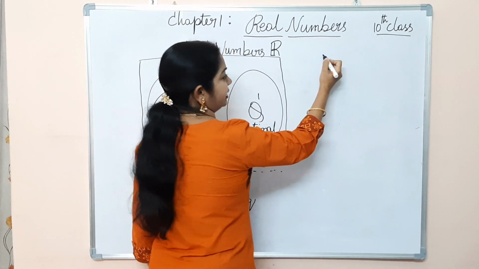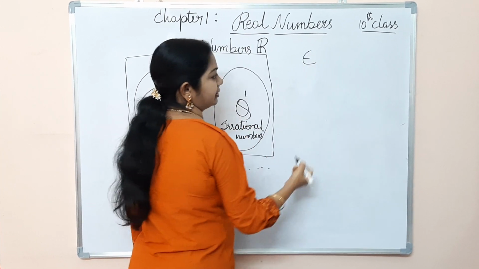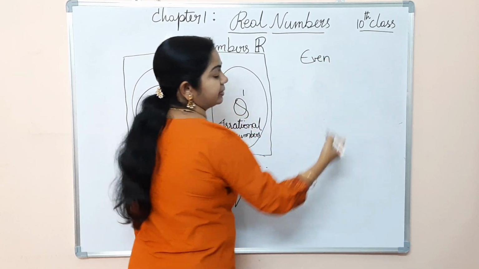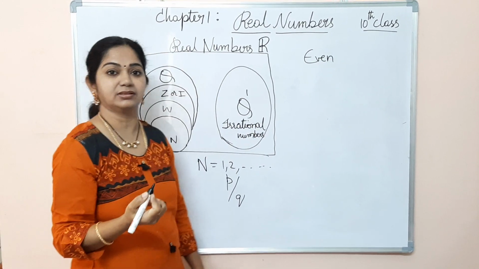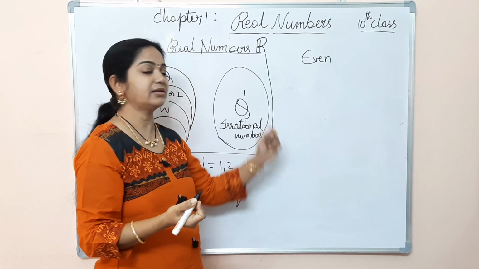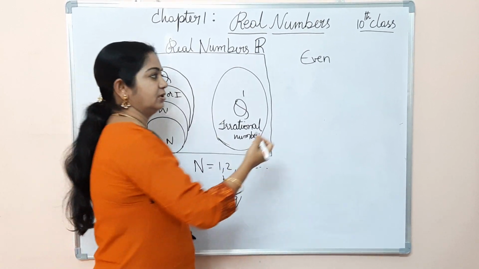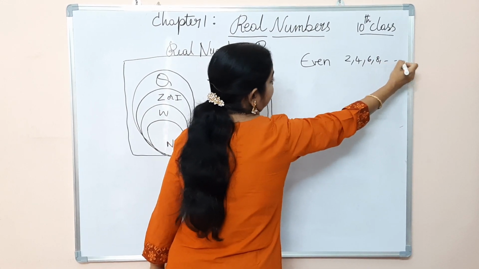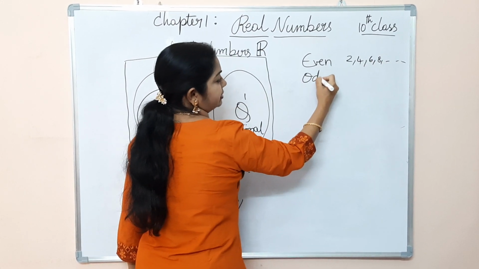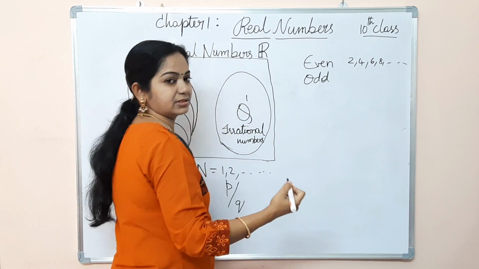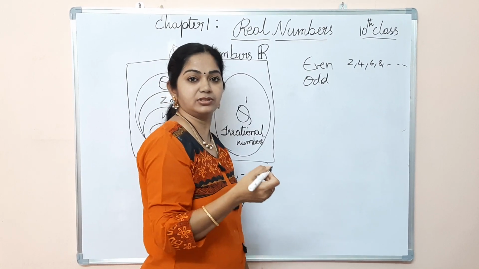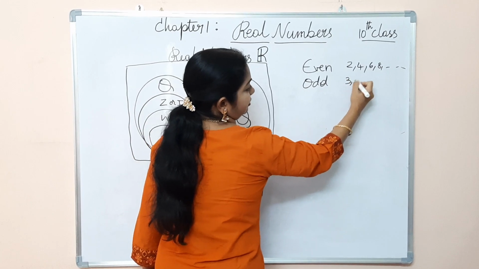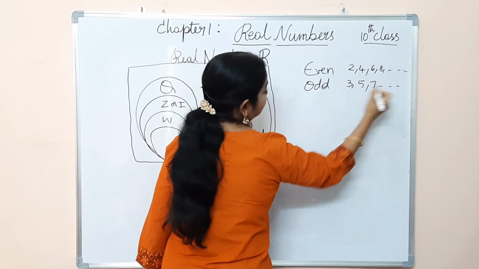And also we studied earlier the even numbers. The even numbers are the numbers which when divided by 2 leave a remainder 0, so 2, 4, 6, 8 likewise. And what are odd numbers? The odd numbers are the numbers which when divided by 2 leave a remainder 1, like 3, 5, 7, and so on.